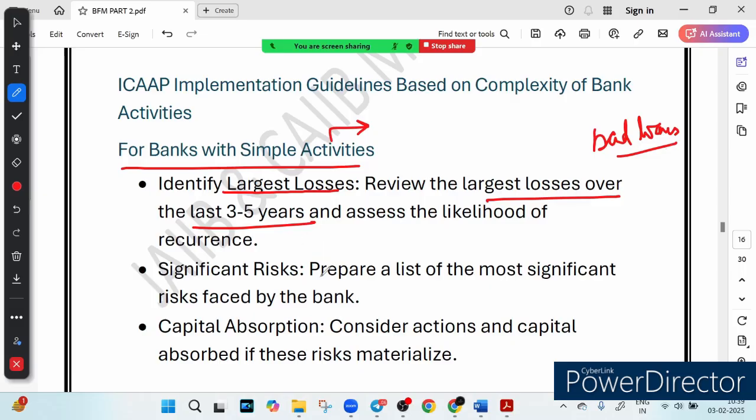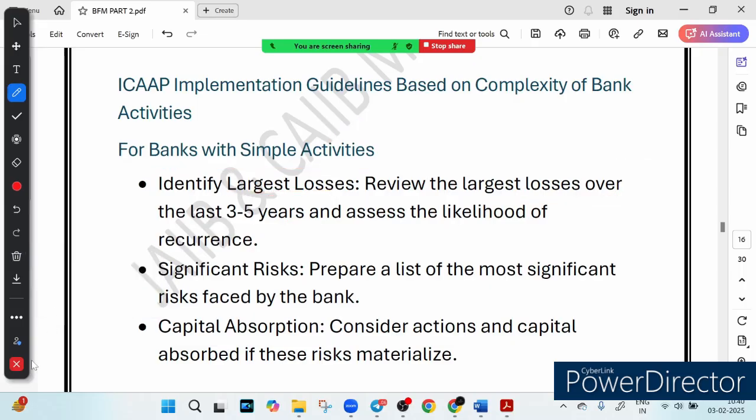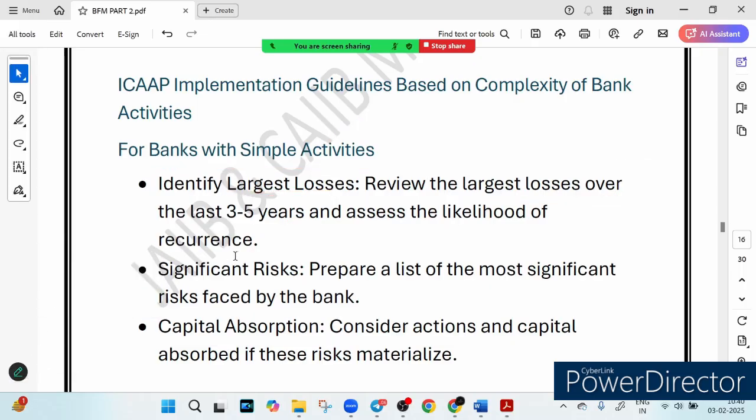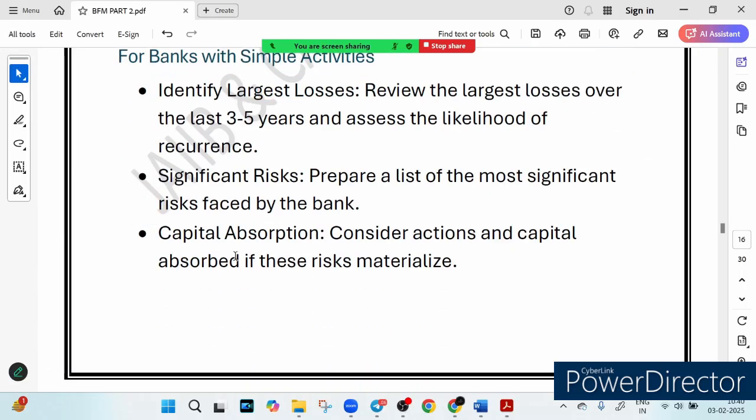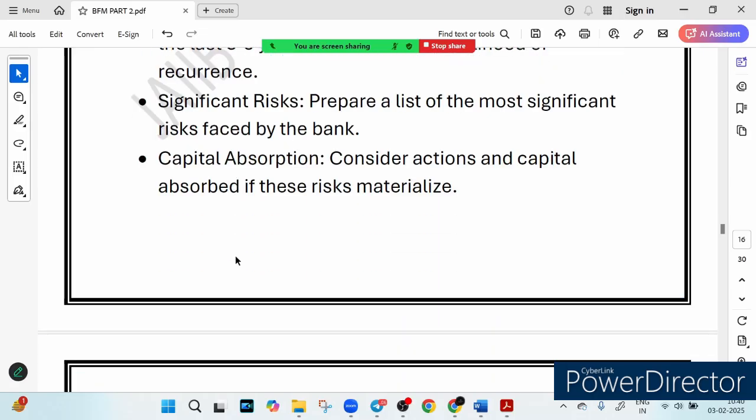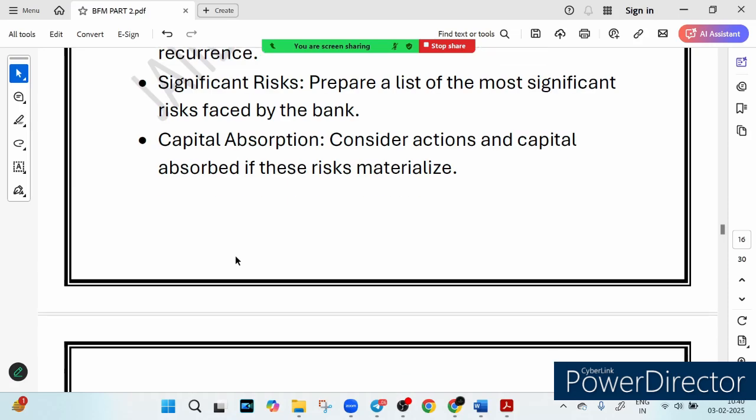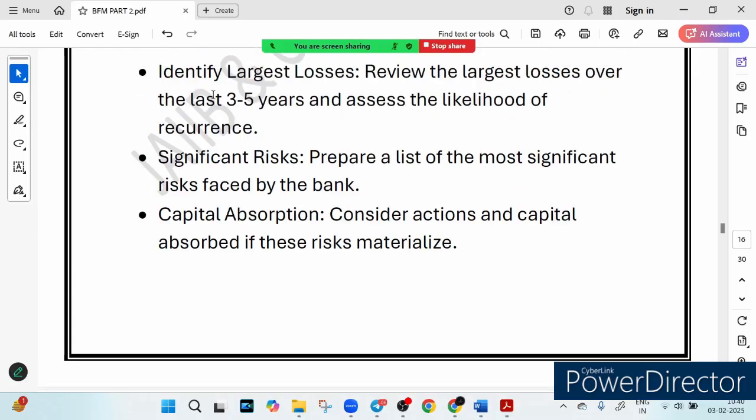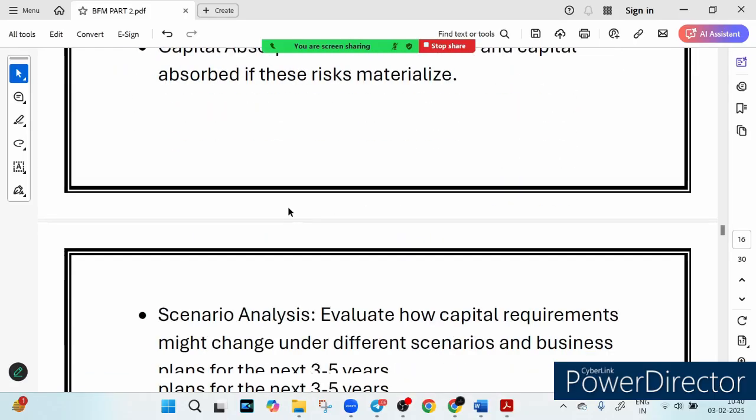Then the next thing they check is the capital absorption. It means that the bank asks, do we have enough capital to absorb losses if this risk actually happens? The risk we are talking about is the losses which happened in the last 3 to 5 years. So suppose these losses happen again, do we have capital to absorb the loss? For example, suppose a major borrower defaults, will the bank still be financially stable? That is called capital absorption. So the first thing they do is identify the largest loss. The second thing is checking the capital absorption.